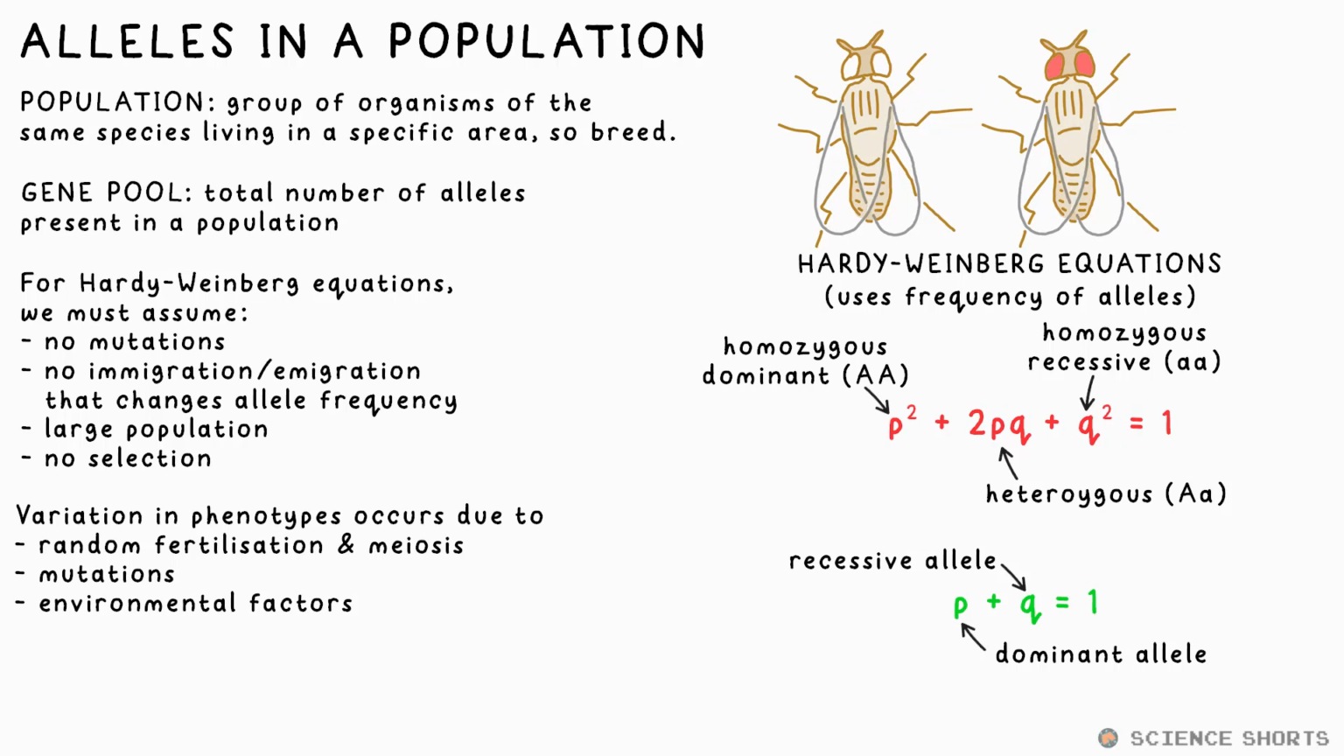While variation in phenotypes within a population can vary due to random fertilization, meiosis, and mutations of alleles, environmental factors can also play a part. If the alleles change enough over generations such that they can no longer interbreed, speciation has occurred. You now have different species.